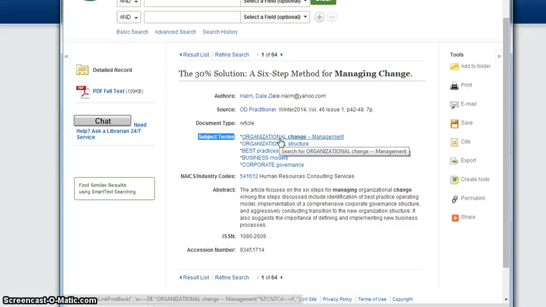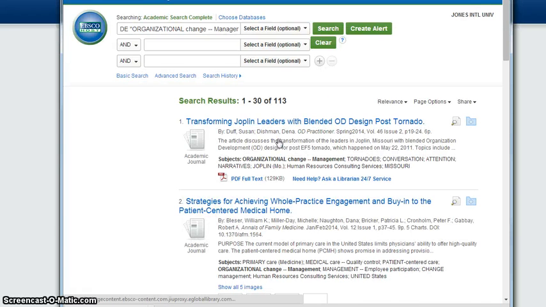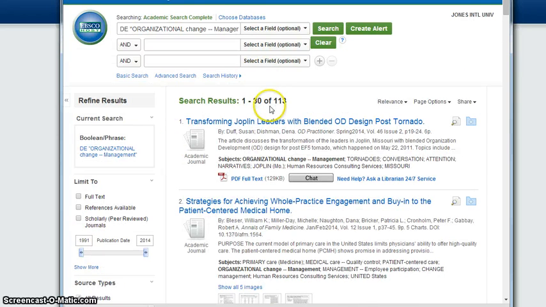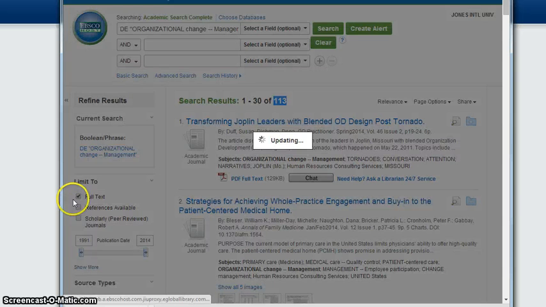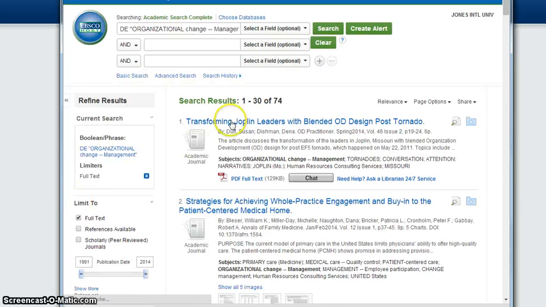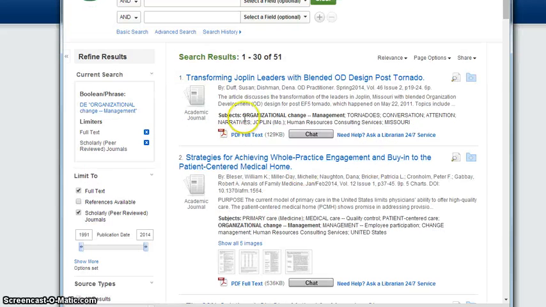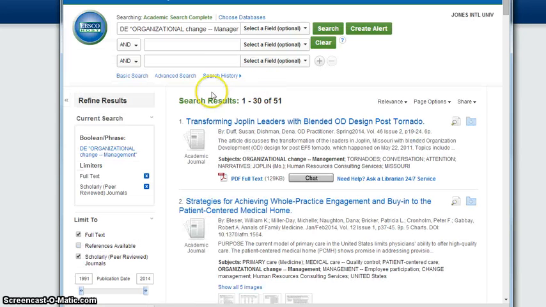So let's see, I think we had 64 before with all of our different parameters, and now organizational change management is a little more specific, so we have far fewer than we did before. But let's put it on full text. And see, we went down to 74. And then I've got my peer reviewed down to 51. But it looks like I still have some great stuff here too.